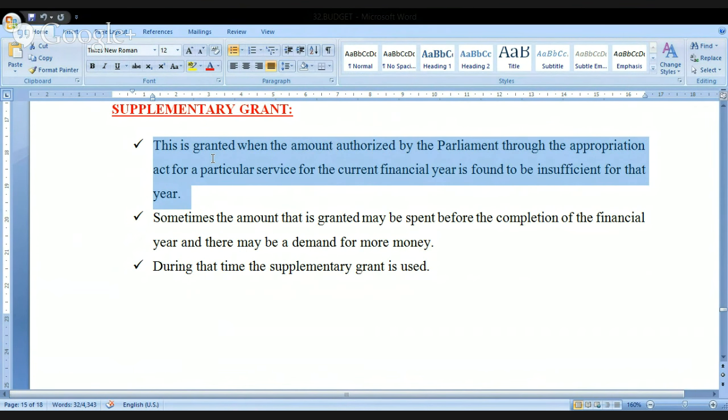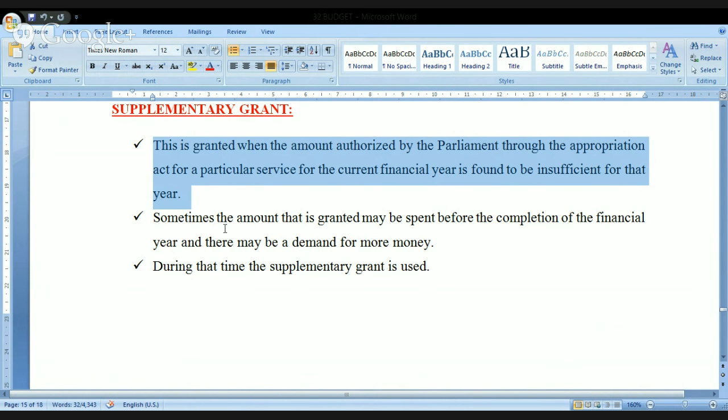Imagine a situation where for health purpose the parliament has granted some amount of money. Because of some reason, the money got exhausted before the completion of the financial year. But still there is a need to tackle the problem, but the money is not sufficient. In order to face this situation, the constitution has provided a mechanism called supplementary grant, meaning if the money is not sufficient because of any reason, then the executive, the government will come to the parliament, again request the parliament for giving the additional amount that is called supplementary grant.